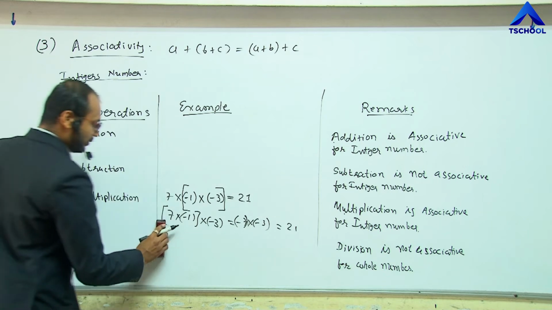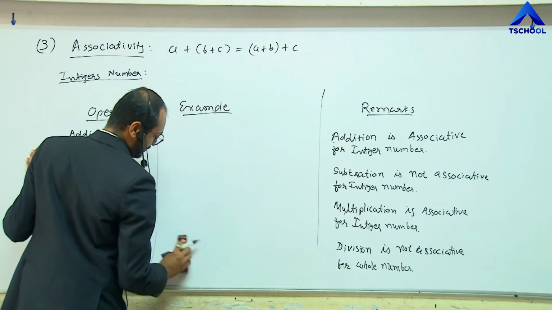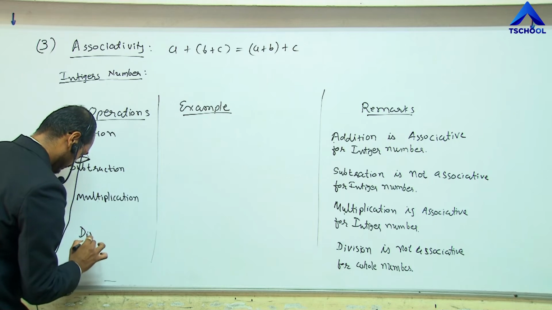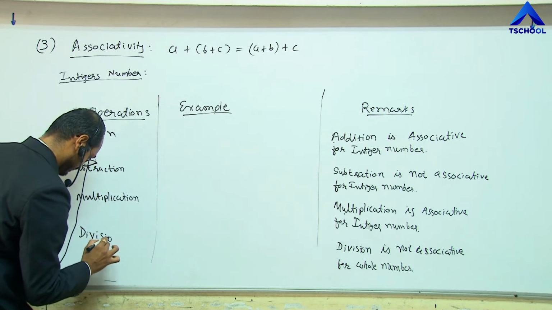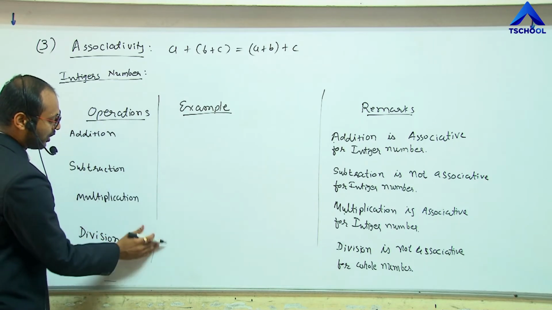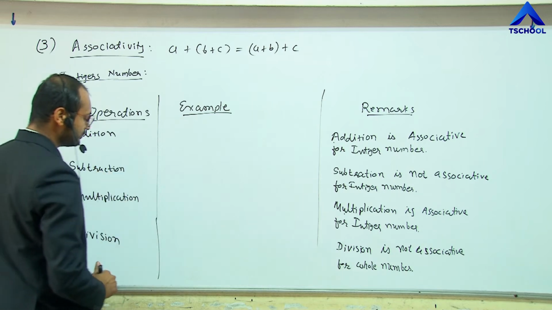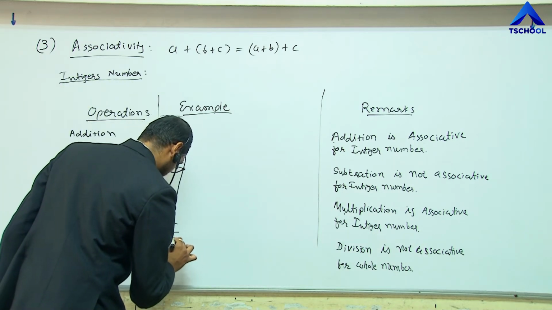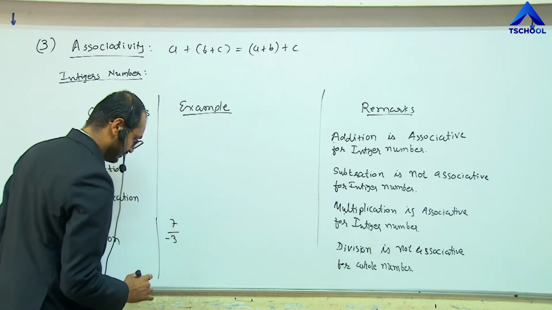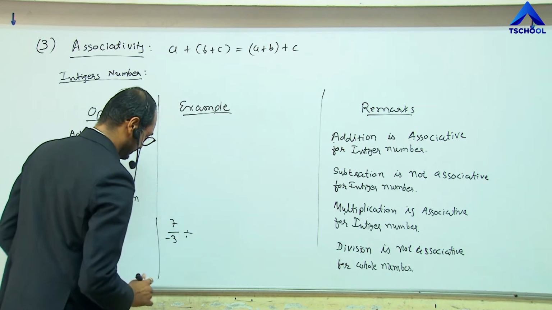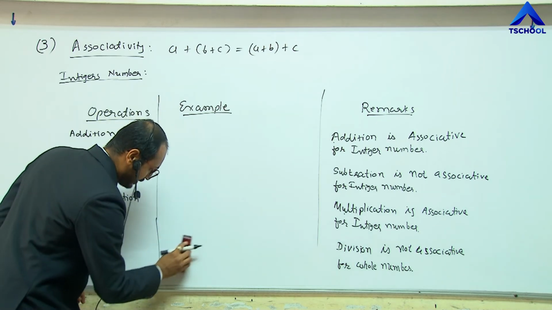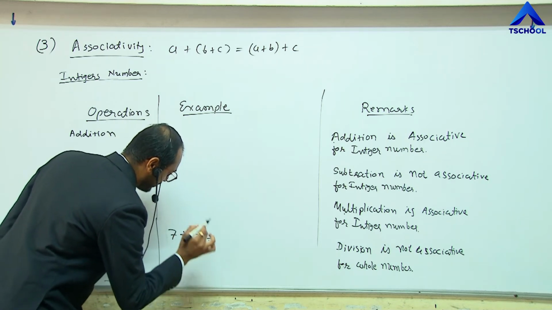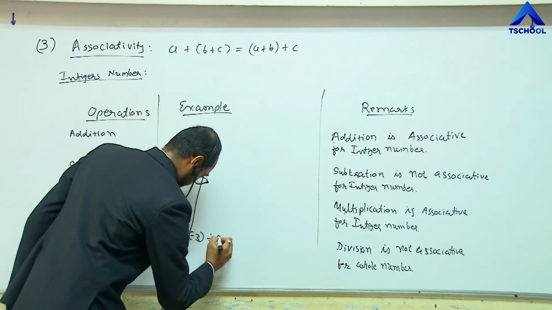Now let me do the same for division. For the division operation, 7 divided by minus 3 divided by 9.